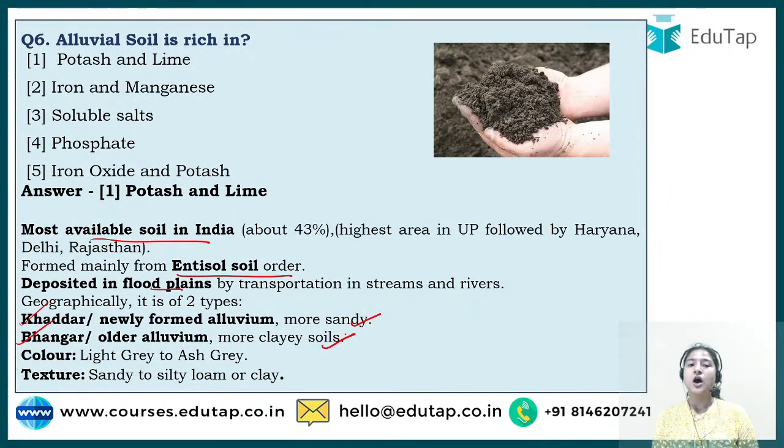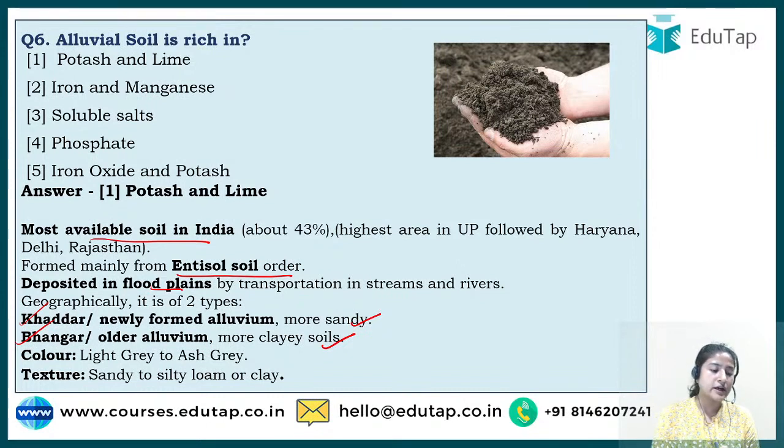See, how is khadar soil formed? Rocks keep on breaking down into finer soil particles, right? Because khadar is newer soil, the particles would be comparatively larger in size. But when they stay at that particular place, erosion, or the weathering of those particles, occurs again, and it becomes finer and finer and finer, and ultimately it turns into clay soil.